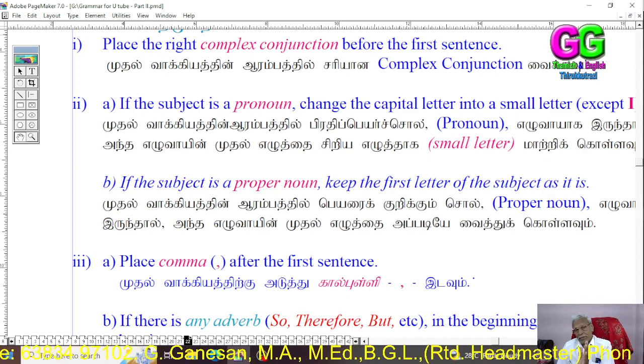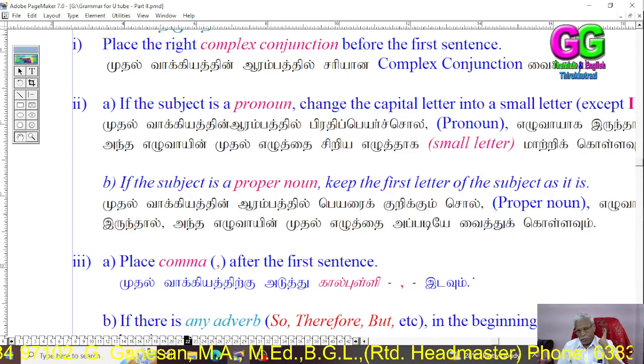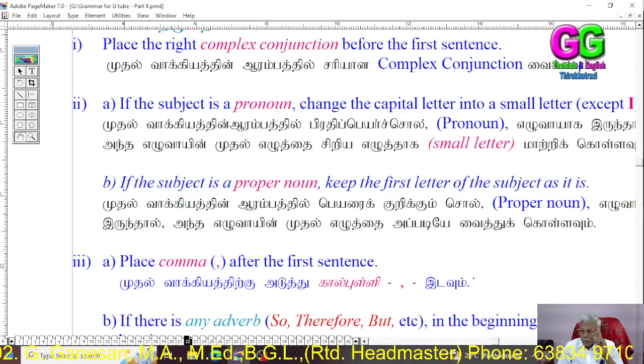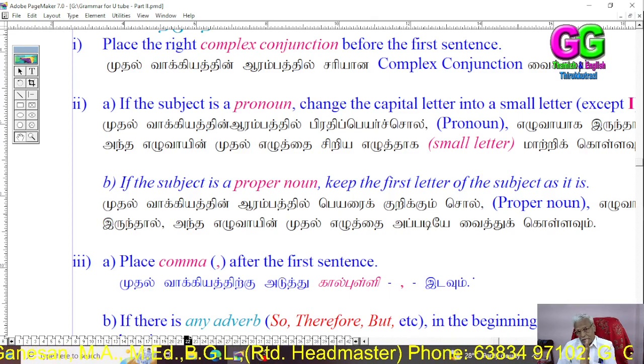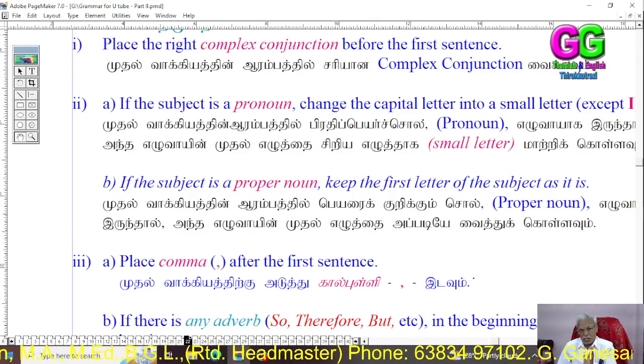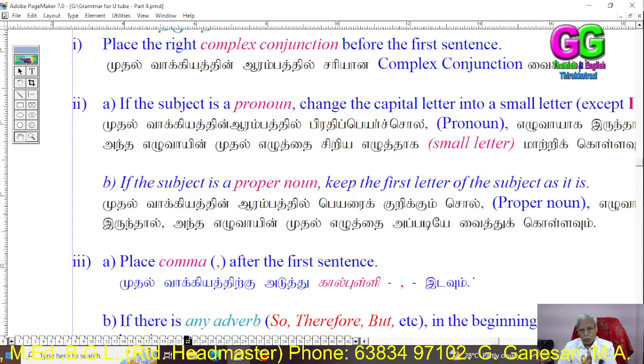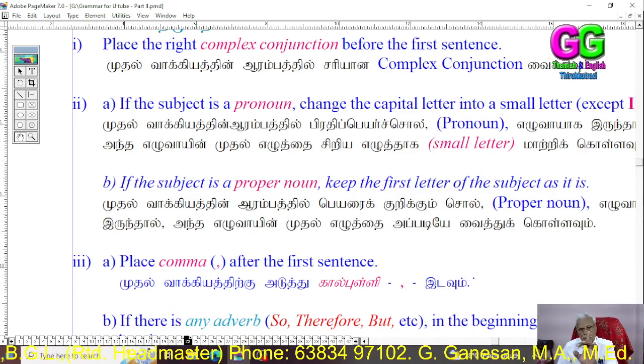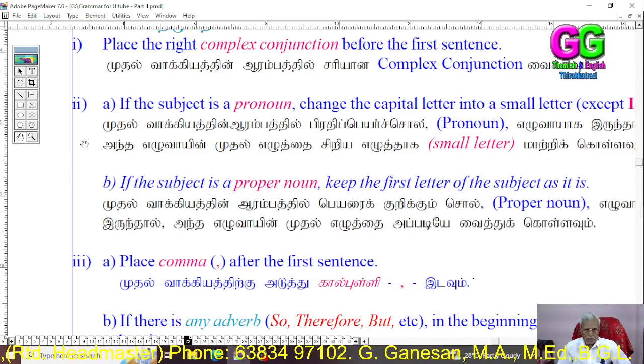So the second word should be in small letter. But if it is a proper noun, the subject after the conjunction, the first letter should be in capital. It should not be changed.